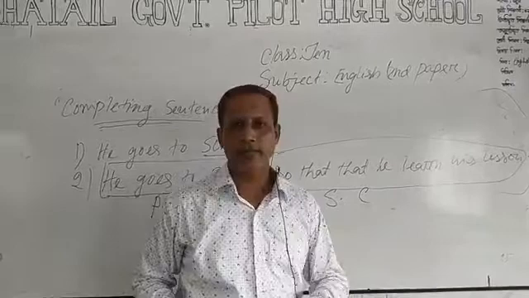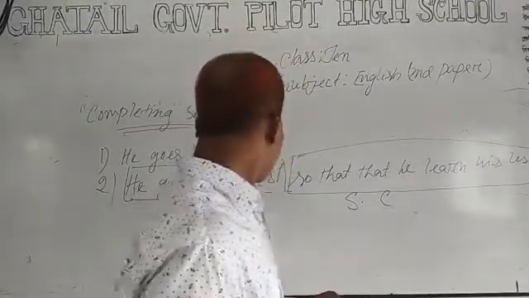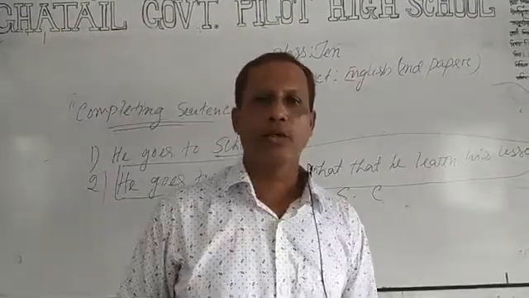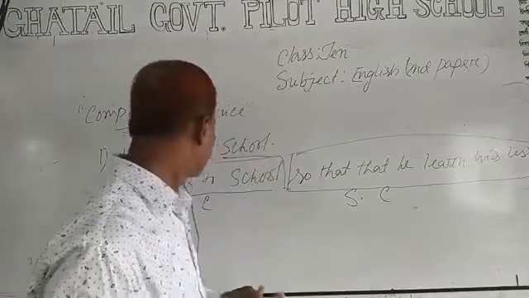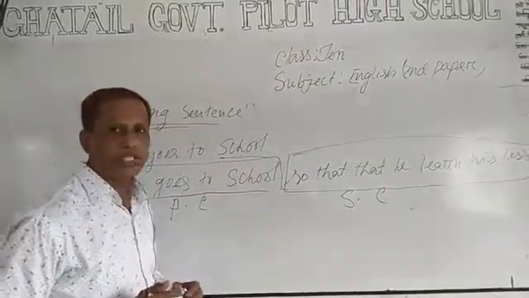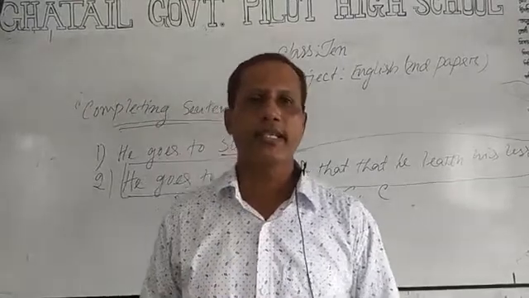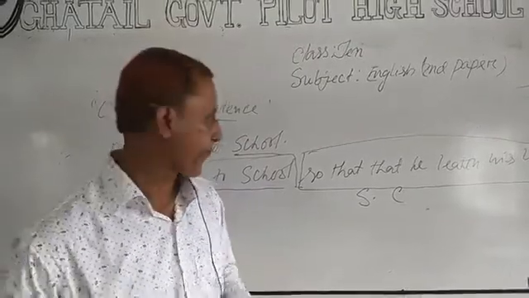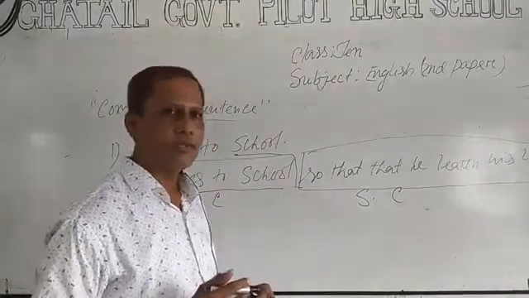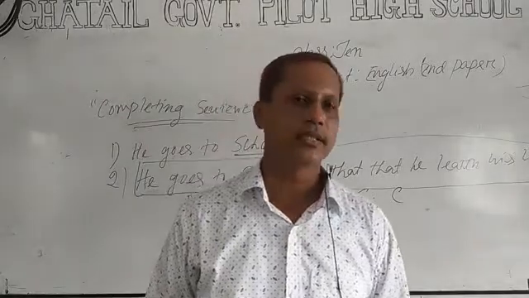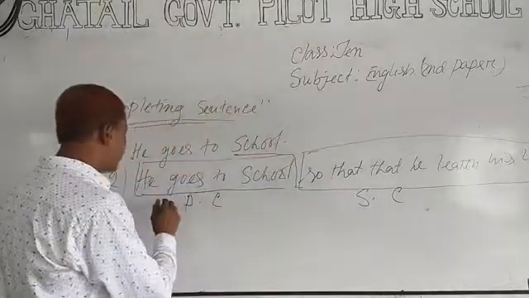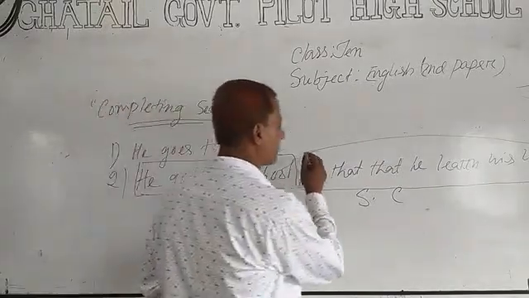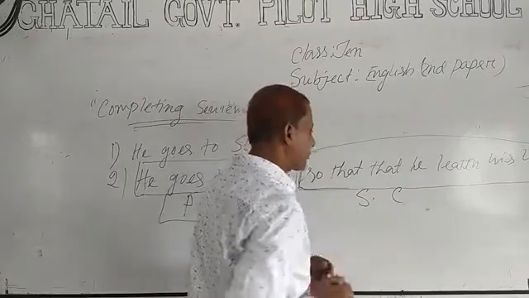I taught you many a time about clause. Clauses are of three kinds. You know what is clause? A group of words which has a subject and a finite verb and is used in a larger sentence is called a clause. Clauses are of three kinds. You know, principal clause, subordinate clause, and coordinate clause. In this sentence we can see two clauses. This is principal clause. He goes to school, and so that he can learn his lesson is subordinate clause.